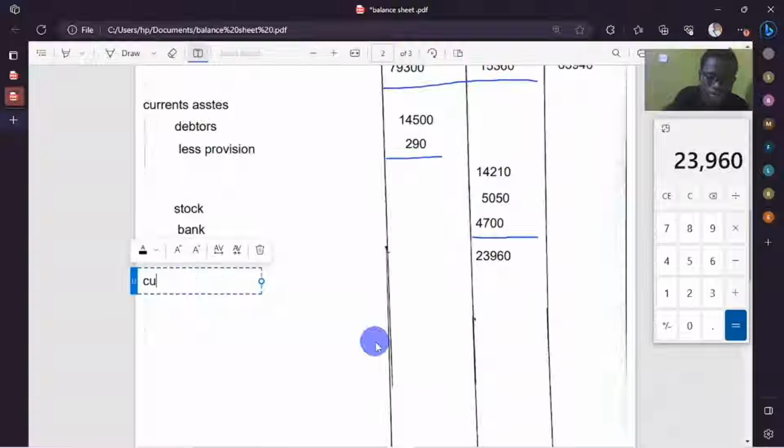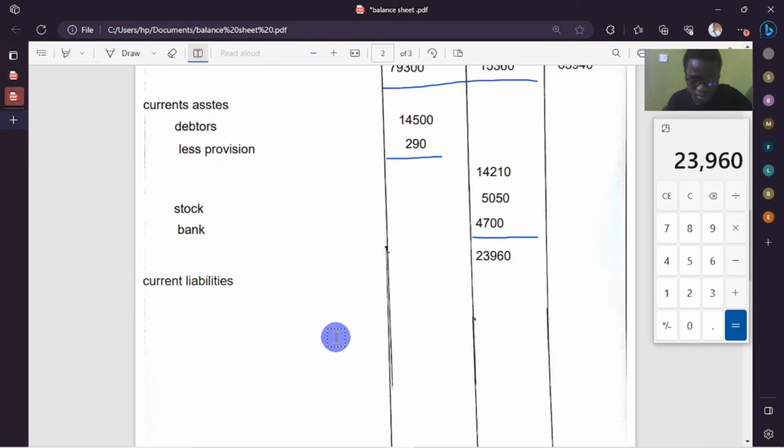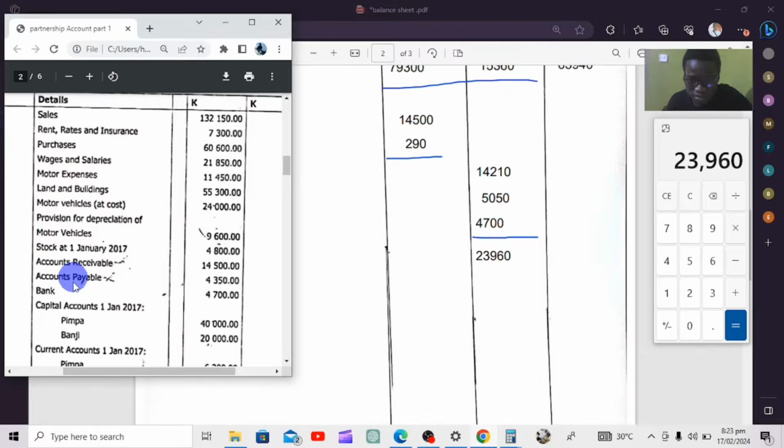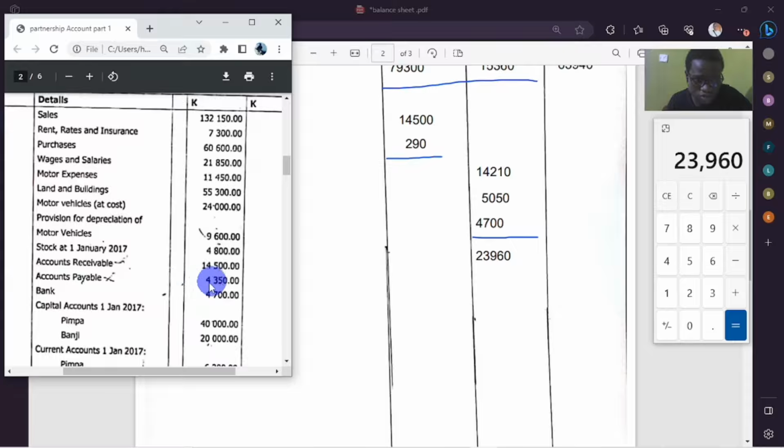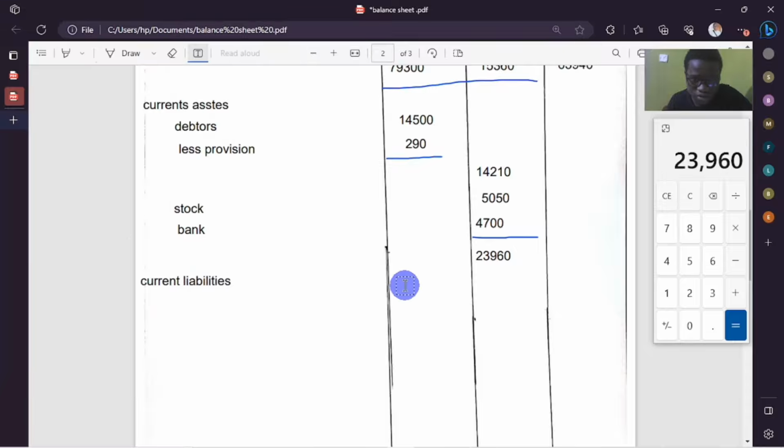Current liabilities, we have our creditors. We need to pay back their money, creditors. So how much was the creditors figure? It was 4,350. We bring it here. Then what else?